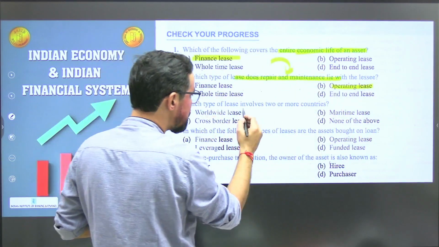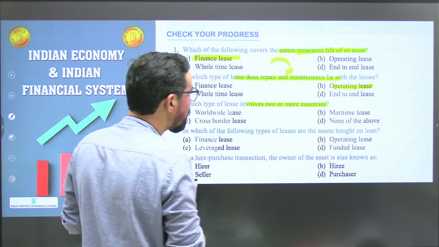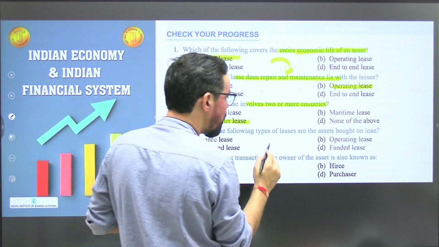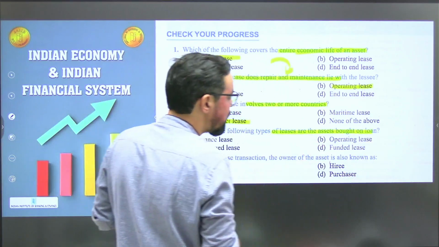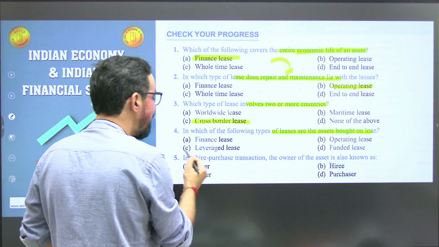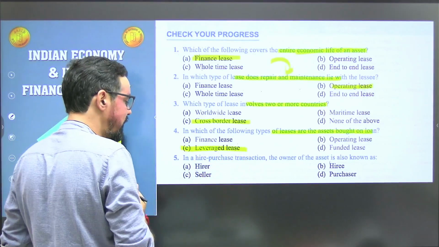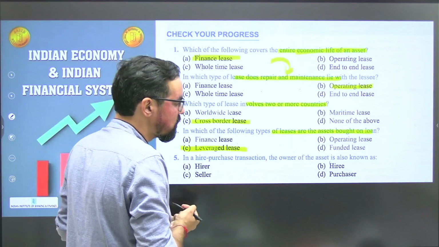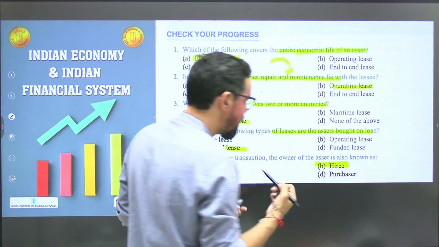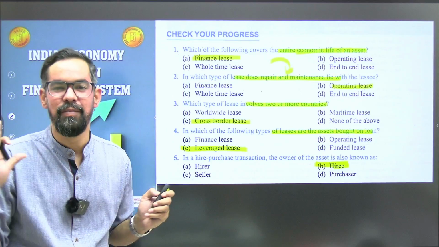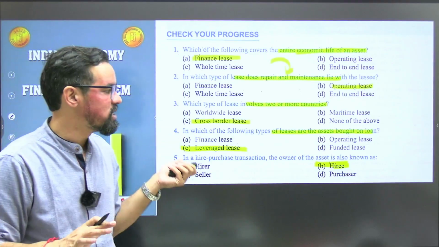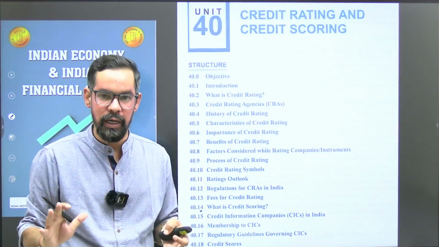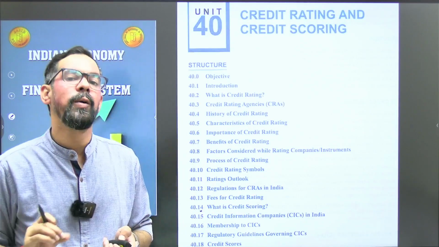Which type of lease involves two or more countries? It is called cross-border lease. In which type of lease is the asset bought on loan? It is called leverage lease. In a hire purchase transaction, the owner of the asset is called the hiree. These are some very basic questions. If you go through this unit, you'll find there are different types of lease, and their terms and conditions, which you need to know.